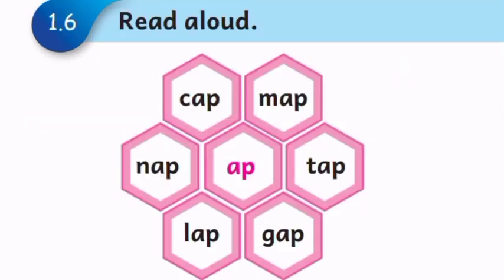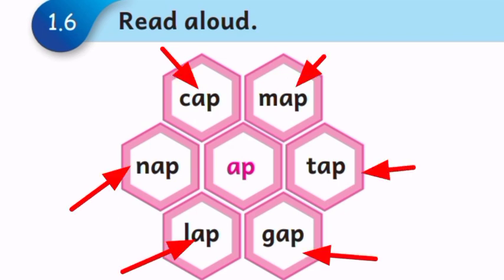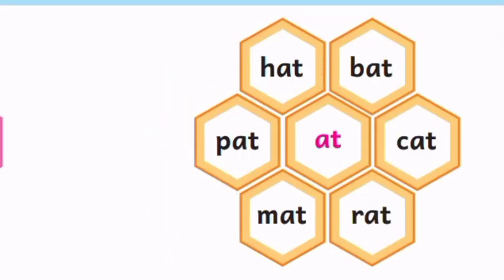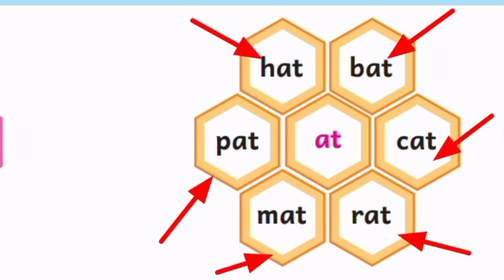Next, read aloud. Cap, map, tap, gap, lap, nap. Next, hat, bat, cat, rat, mat, pat.